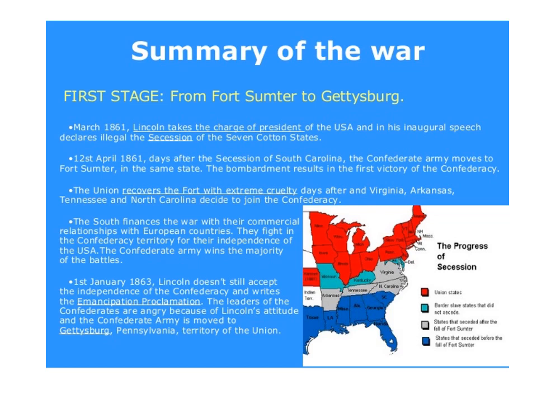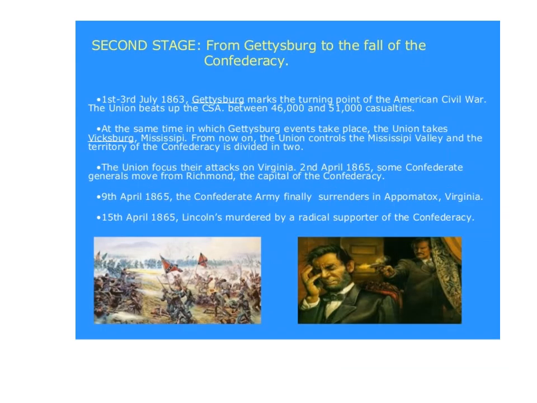On 1st January 1863, Lincoln doesn't accept the independence of the Confederacy and writes the Emancipation Proclamation, which made all the slaves free. The leaders of the Confederates are angry because of Lincoln's attitude and the Confederate armies move to Gettysburg, Pennsylvania, territory of the Union. 1st to 3rd July 1863, Gettysburg marks the turning point of the American Civil War.